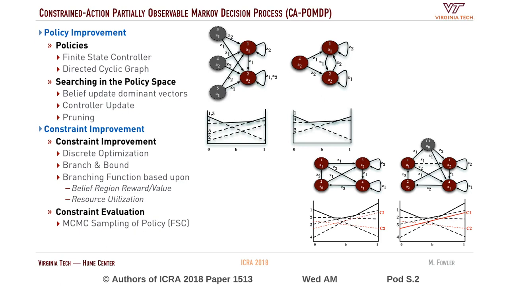overall value function. Now we evaluate the finite state controller through a Markov chain Monte Carlo. Basically, we randomly sample the finite state controller over and over until the MCMC algorithm actually gets a posterior distribution.